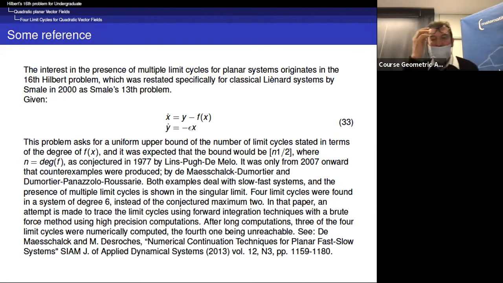And then using fast-slow dynamics techniques with some special integral, in fact, Dumortier, Panazzolo, and Roussarie, followed by an article by Peter De Maesschalck and Freddy Dumortier, gave an example where 4 limit cycles were found in a system of degree 6, whereas the conjectured maximum was 2. So it was really a great result.